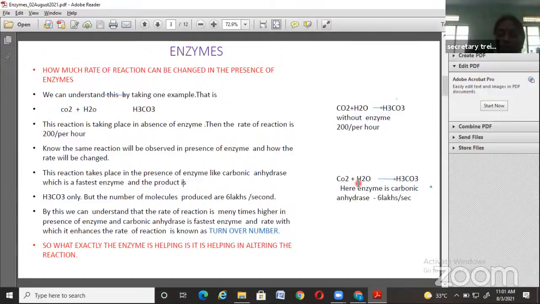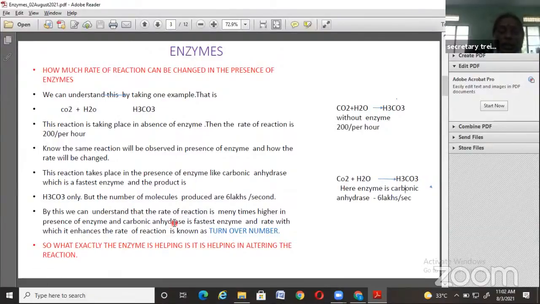But by the entry of this enzyme, the same reaction will give you a large number of molecules of end product per second. Time is reduced and the number of molecules is increased by the influence of enzyme. So the number of molecules produced is 6 lakhs per second. By this we can understand the rate of reaction is many times higher in presence of enzymes like carbonic anhydrase.